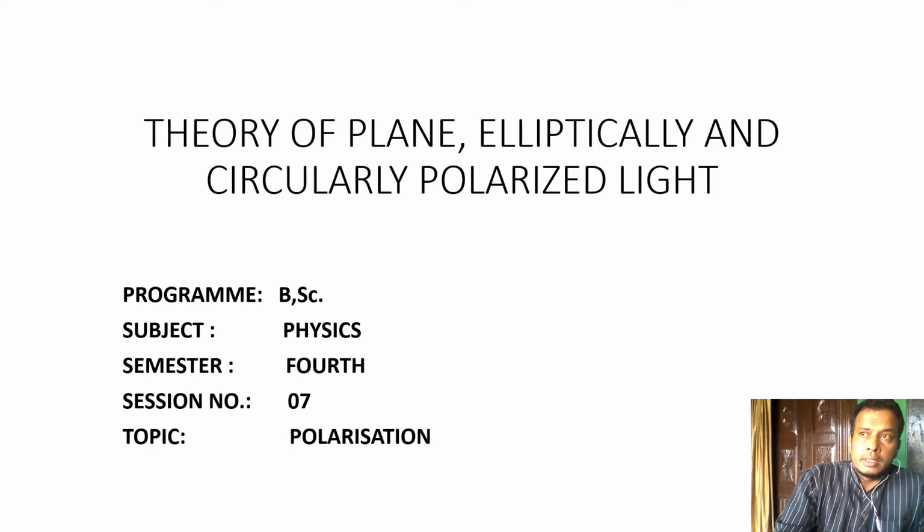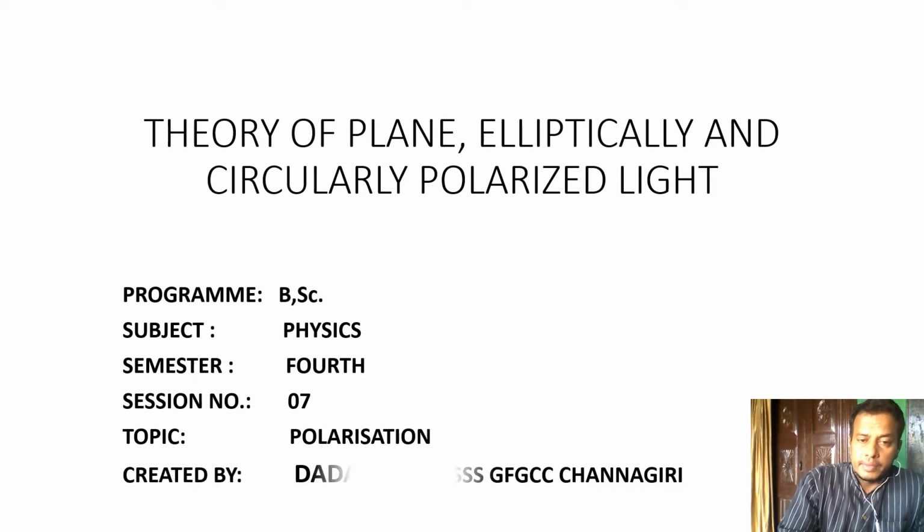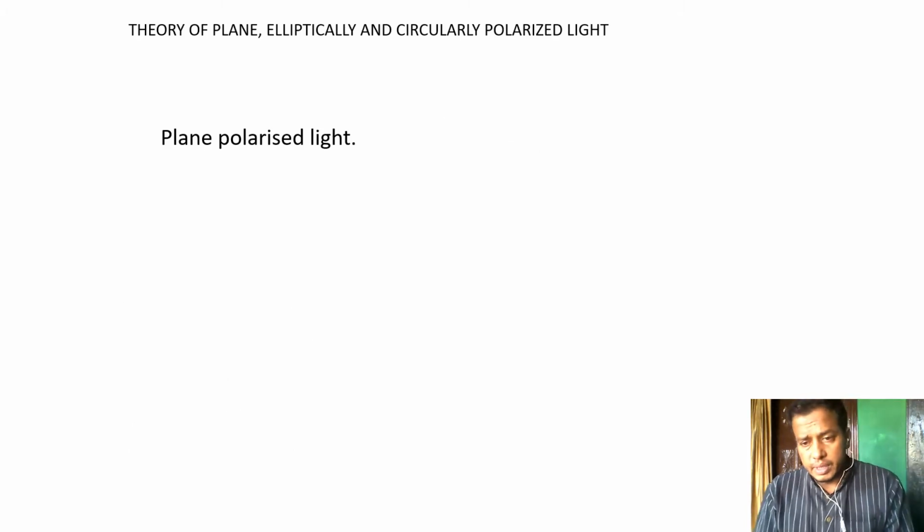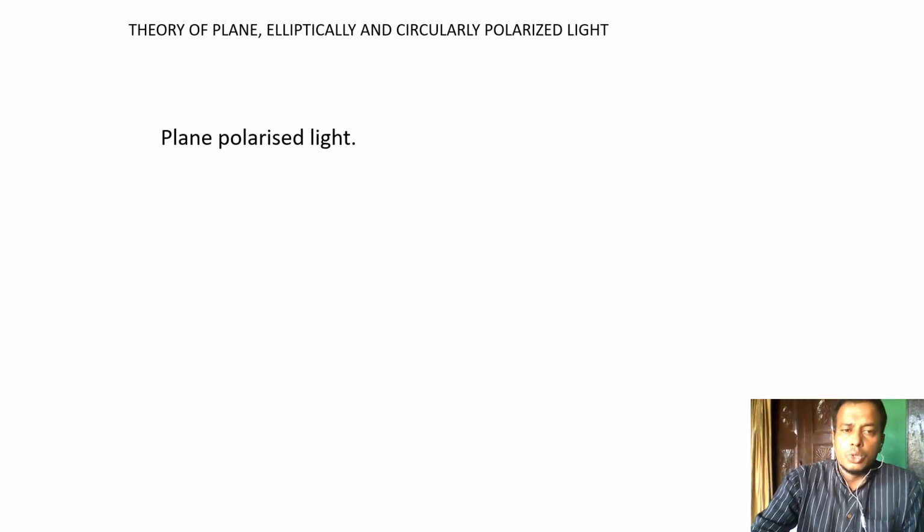It comes under the topic of polarization. At first, we see what plane polarized light, elliptically polarized light, and circularly polarized light are. As you know very well, polarization is a phenomenon in which the vibrations of light are restricted to one particular direction or orientation.